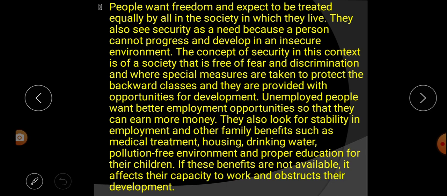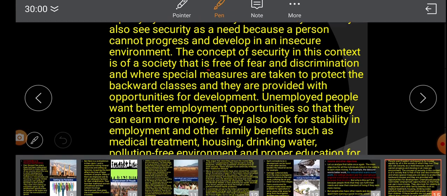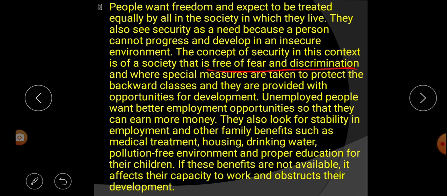So what is the concept of security in the context of society? The first thing is freedom from fear and discrimination. Second, special measures have to be taken to protect the backward classes. And third, they must be provided with good opportunities for development. These three things are their concept of security.